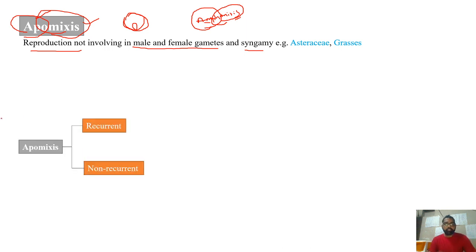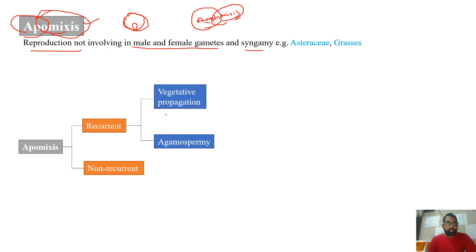Now coming to the classification of this apomixis, it is basically classified into two different types, recurrent one and non-recurrent one. The vegetative propagation that we see is actually recurrent apomixis only.